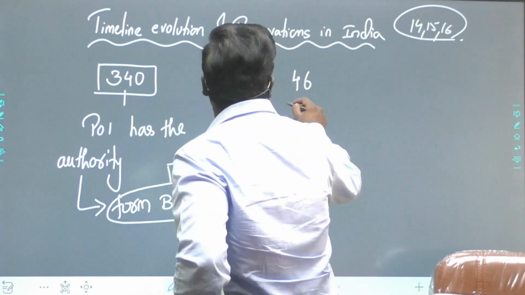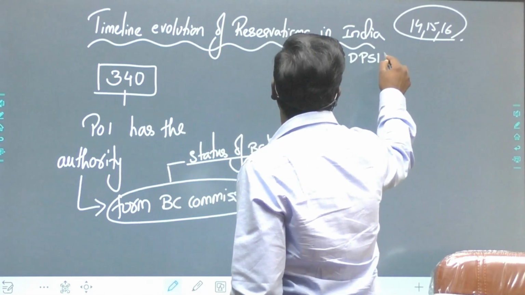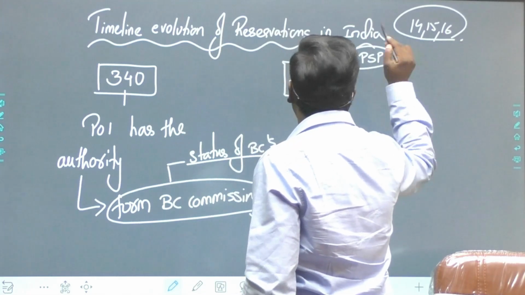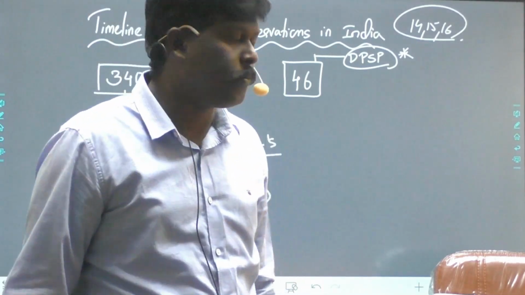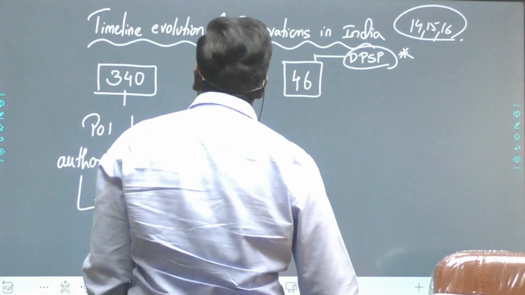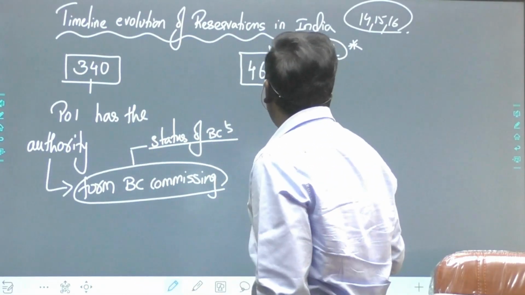And what is Article 46? Article 46 is a directive principle of state policy. It is not a fundamental right, it is a directive principle of state policy. DPSPs can be made applicable only by a law or policy.